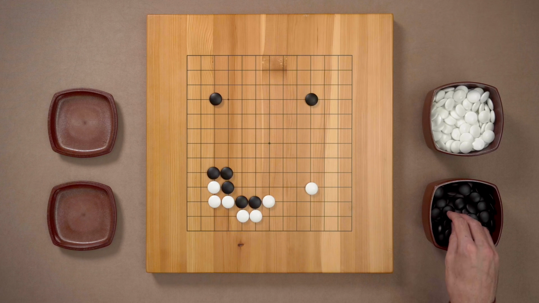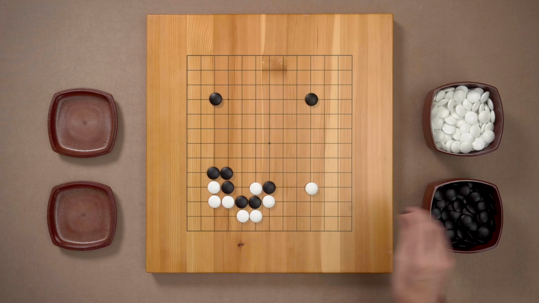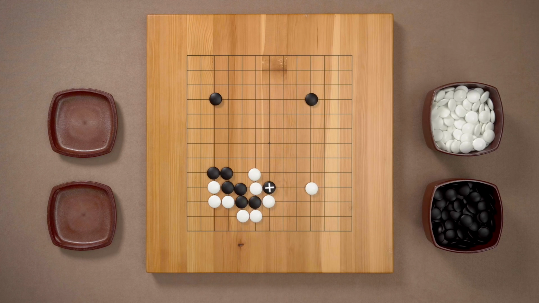Then how about this? Trying to aggressively press White down. But in this case, White can even cut. Black connects. White extends. And now this black stone is cut off and White can attack it. This looks quite dangerous for Black.